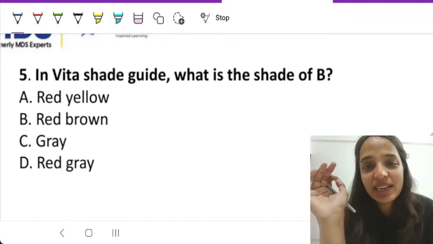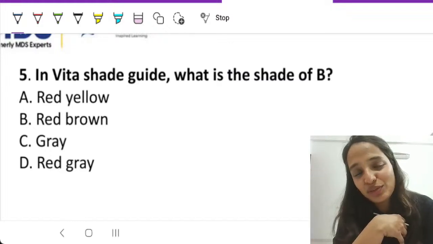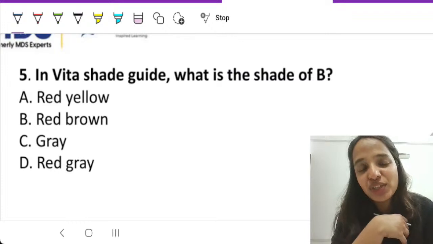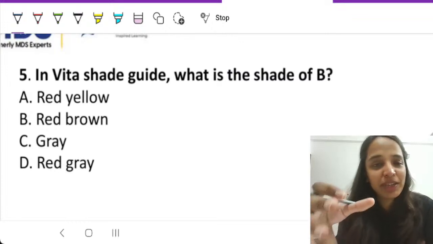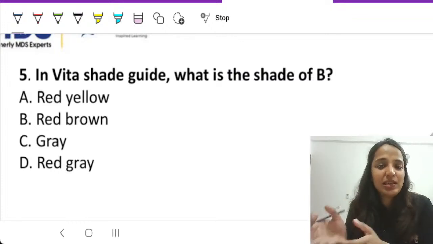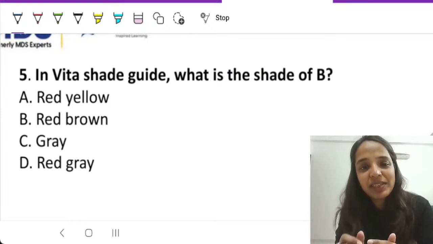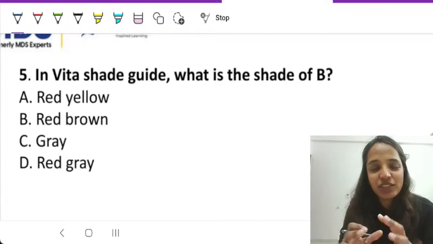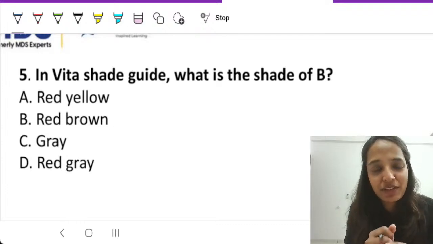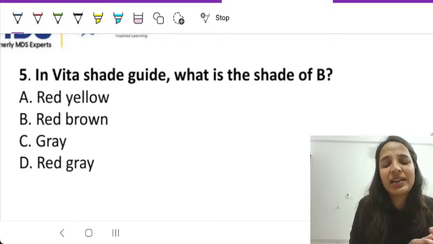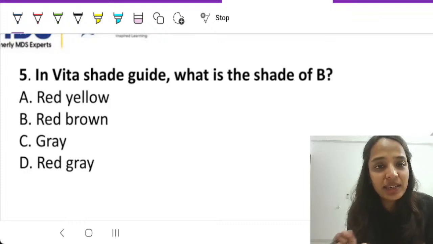For decades, questions have been coming. When I was a student, I solved MCQs of shade matching. Still today, questions of shade matching come. This is here to highlight one thing: questions can be new, but the topic is the same, everything around shade matching. If you read it, you're done with that one, and it is a very high yielding topic.